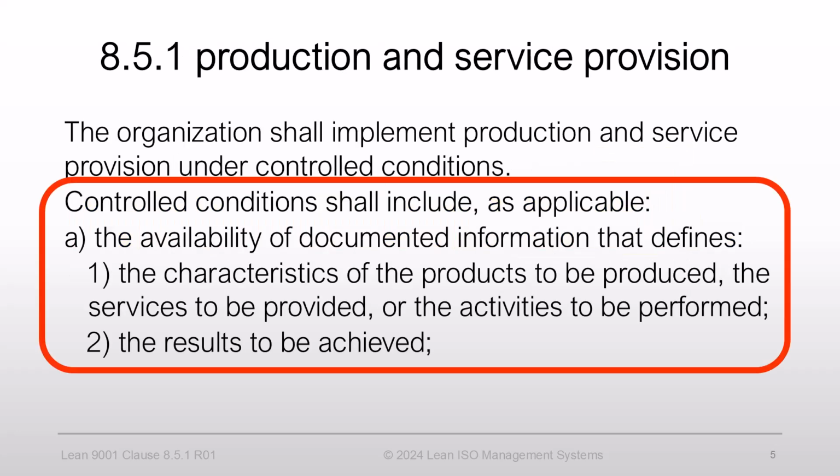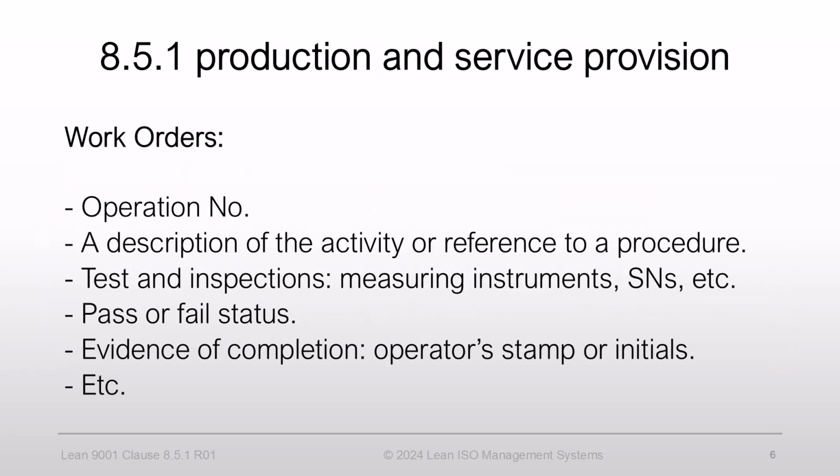Meanwhile, now that we have determined what is applicable and what is not, let's discuss the availability of documented information about the product's characteristics, activities, and results. The most typical documentation for production and service provision is a work order or a traveler. These documents typically list the operation number, short instructions for actions, or a reference to the corresponding procedures, the operation's result, pass or fail status, reference to nonconformities or deviations, evidence of completion with a stamp or initials of the operator, and others. These documents also list outsourced operations and their status.